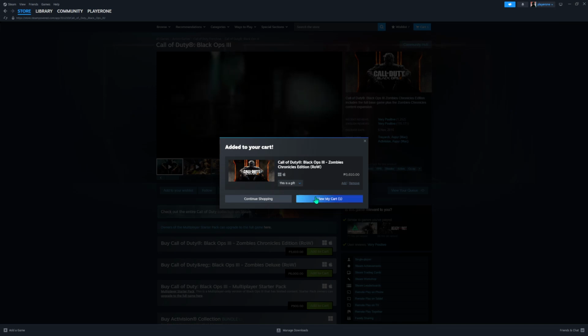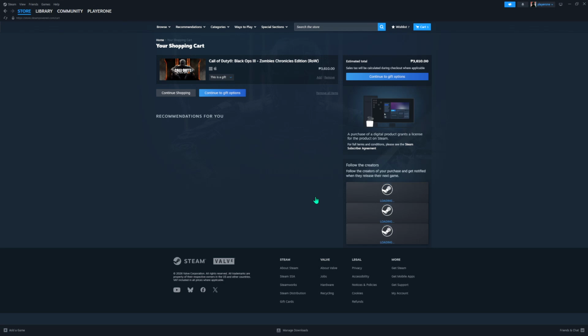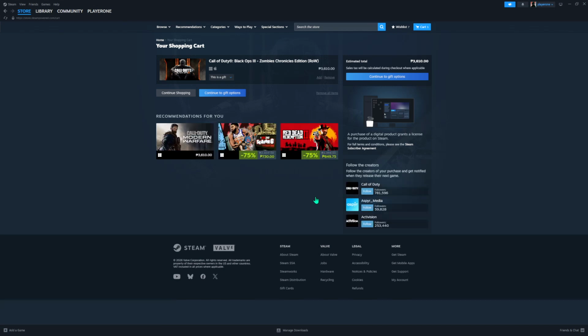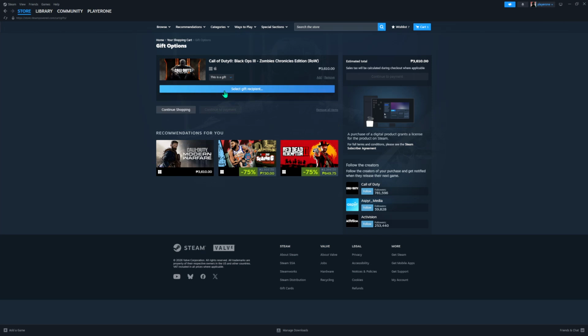Next, you need to view your cart. You can find this option at the top right corner of the Steam page. Clicking on View Cart will take you to a page where you can review your purchase. Here, you'll see the game you selected, and you'll have the option to Continue to Gift Options. Click on this button to proceed.